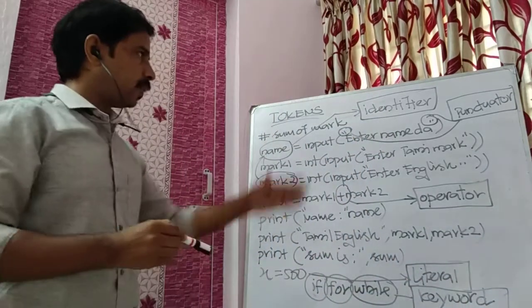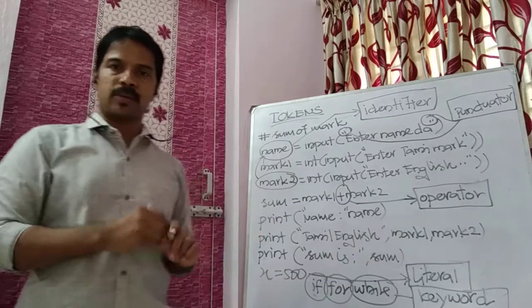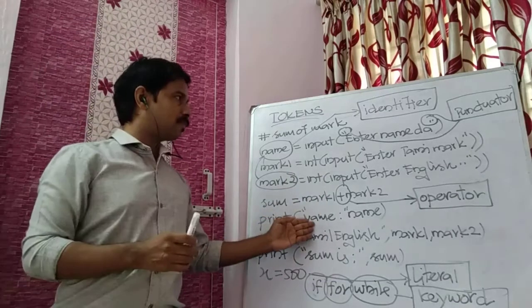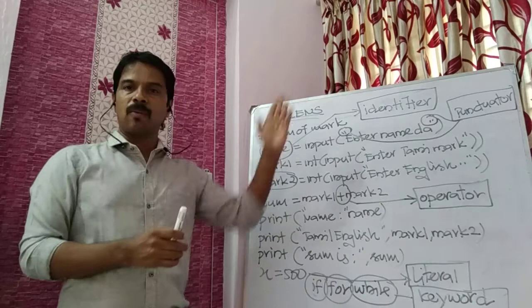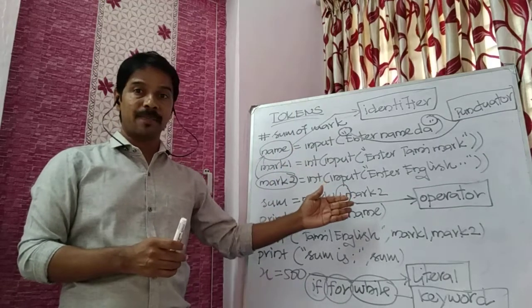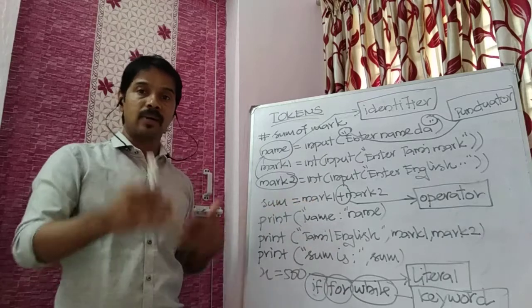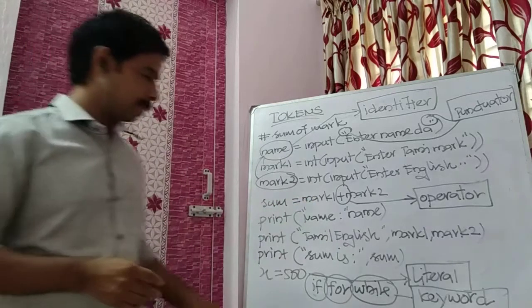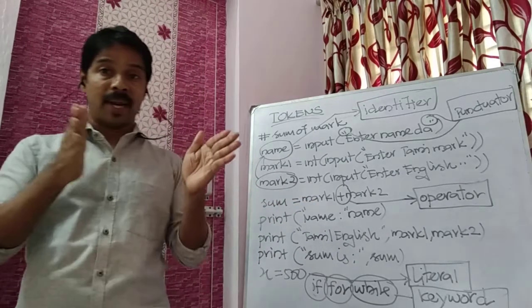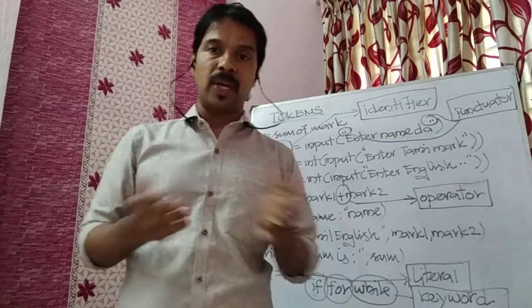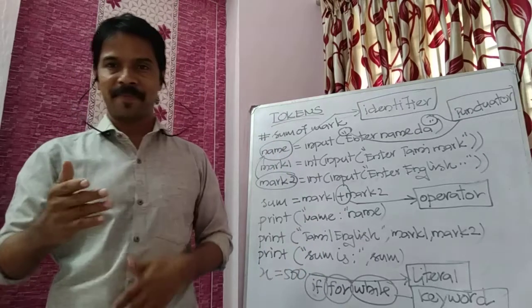All these 5 come under tokens. So from the program we understood somewhat about what tokens are, where and how we are using them, that we have seen through this program. And we will see more in detail again in further programs. Okay, thank you.